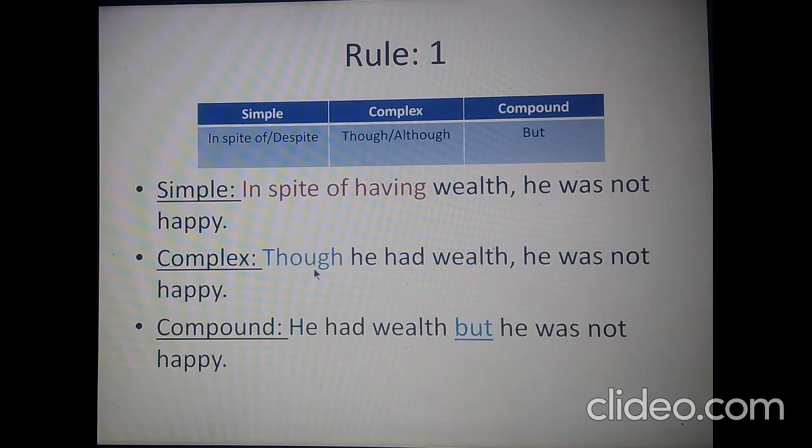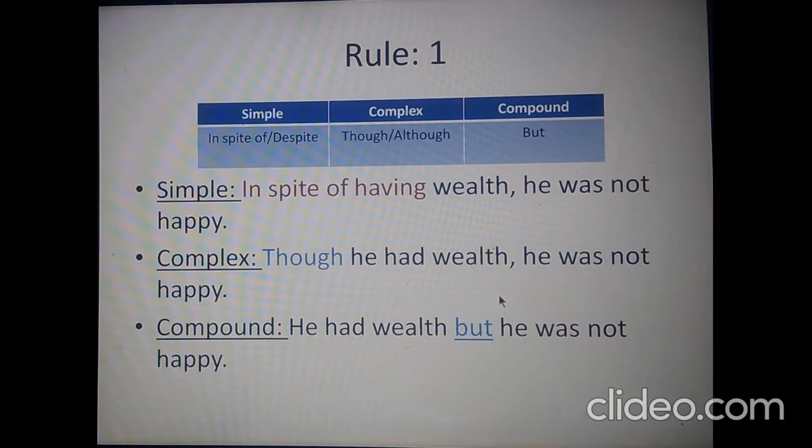There will be no comma if we use this conjunction in the middle of the sentence, so we can alternate the clauses in this way. He was not happy though he had wealth. So we can alternate the clauses. It's also right. But we cannot alternate the clauses in a compound sentence.